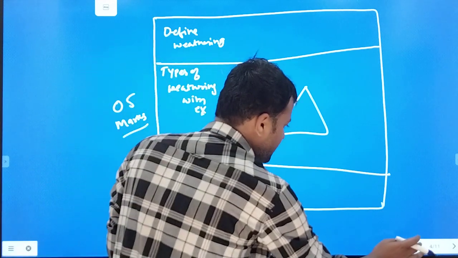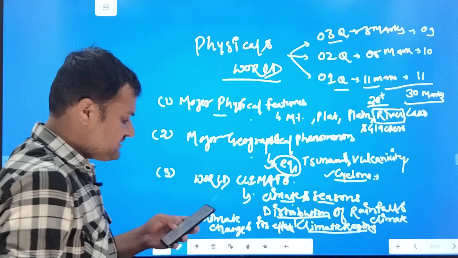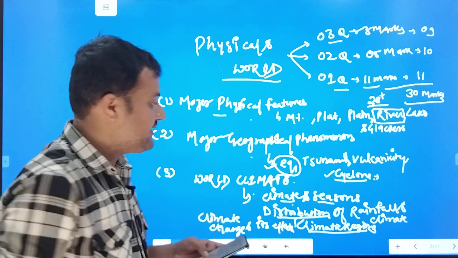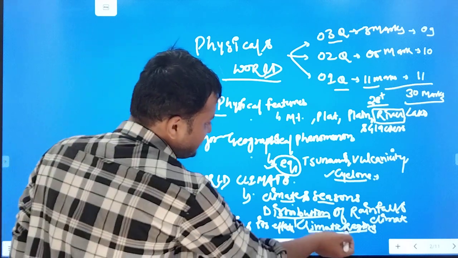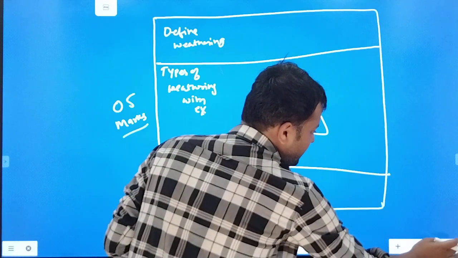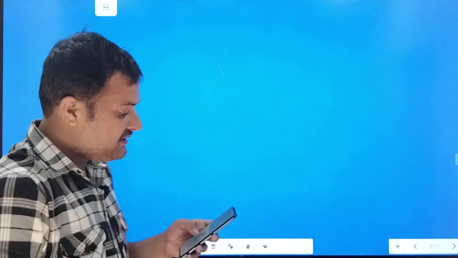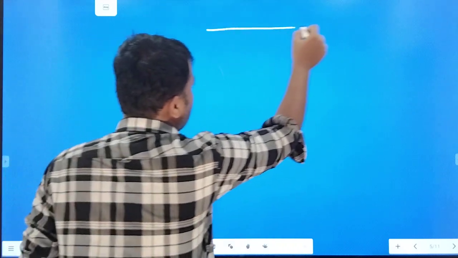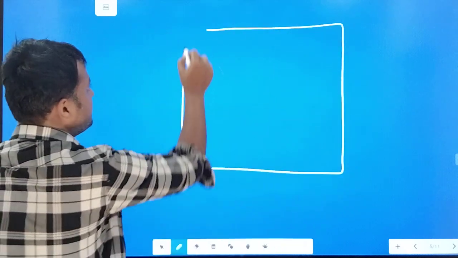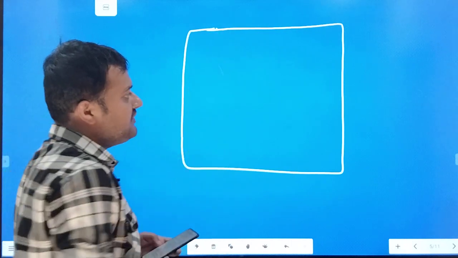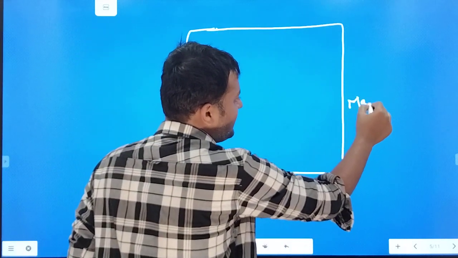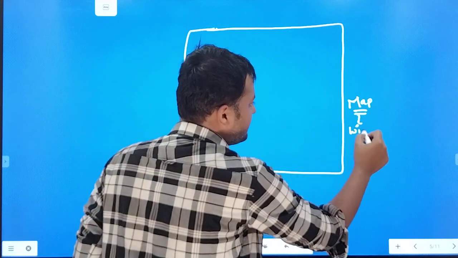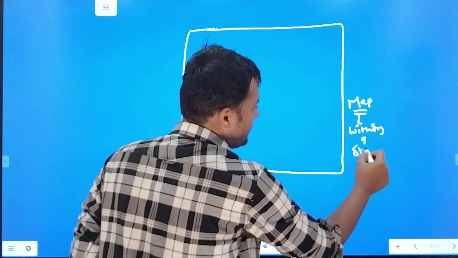Next question, let me take you to the syllabus again, and the next question is: what are the major features of tropical savanna climate? So this has come from this question. Now this question, what are the major features of tropical savanna climate? What makes your answer different from the others is that in geography you must understand how to make a map. Not only making a map, but within a stipulated time.